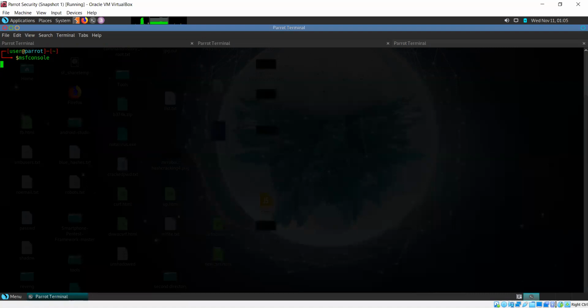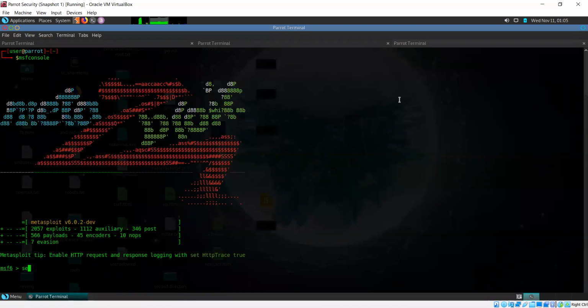So we are in. I need to find out what to use now. Metasploit has a lot of different modules, a lot of different things that can be done. So first I need to figure out what particular module I need to use. I know that the service I am trying to attack is VSFTPD, a particular version of that.